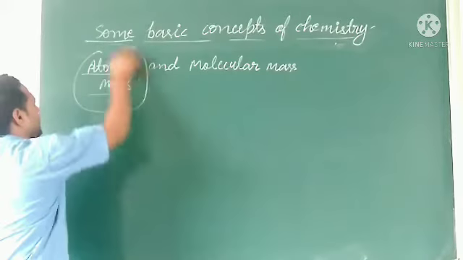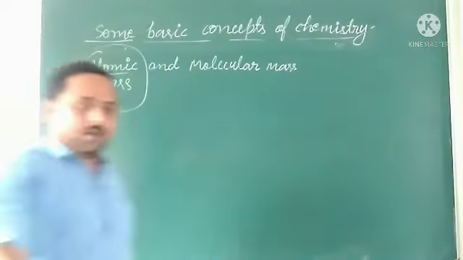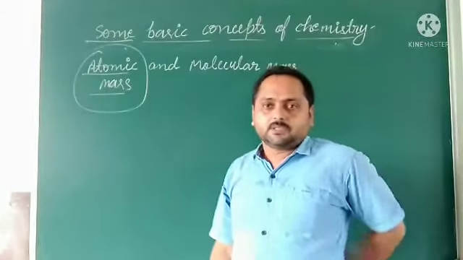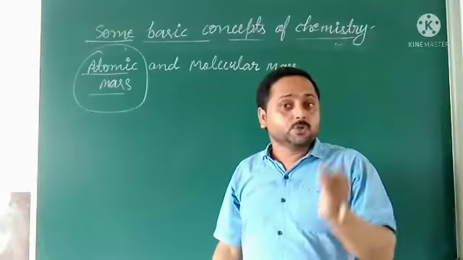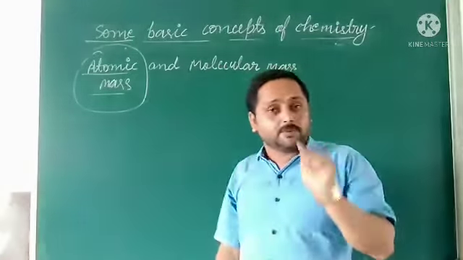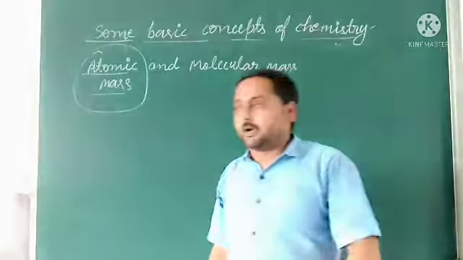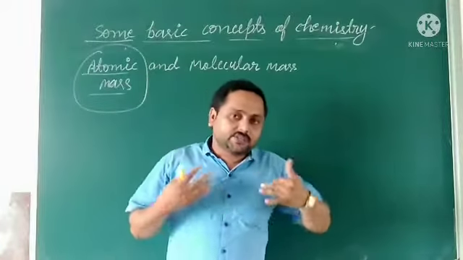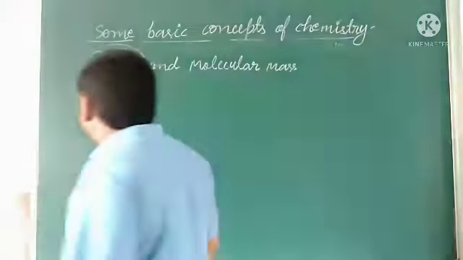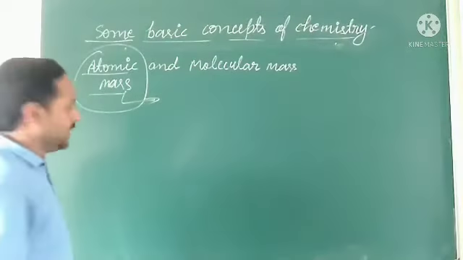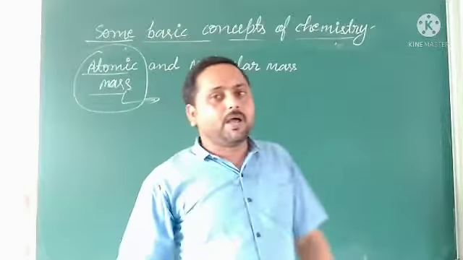You might know an atom is a very small and spherical particle, that we assume. We have already discussed it. Atoms are very small, so their masses will also be very small.